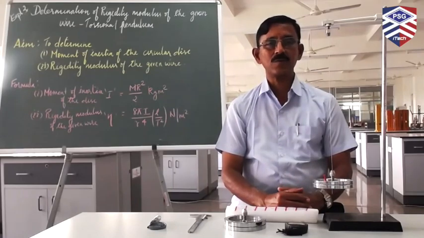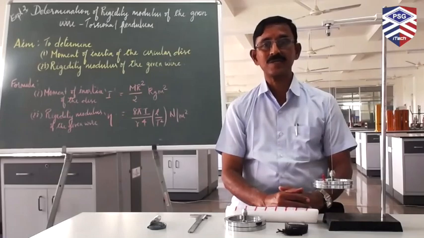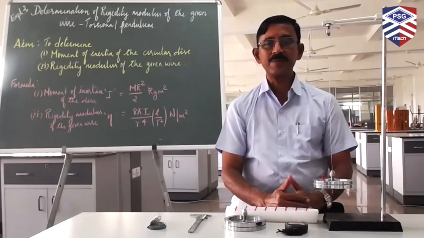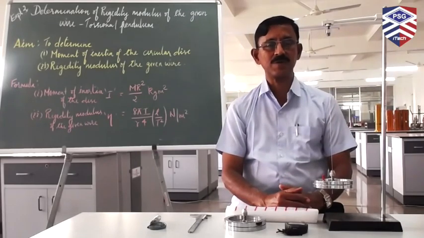As we all know, in linear kinetics, inertia refers to the resistance of a body to acceleration, and mass is the measure of inertia. In rotational motion, the moment of inertia refers to the resistance of a body to rotational acceleration and is a measure of the torque required for any change in angular momentum of the body. It depends on the mass distribution and the axis of suspension of the body.